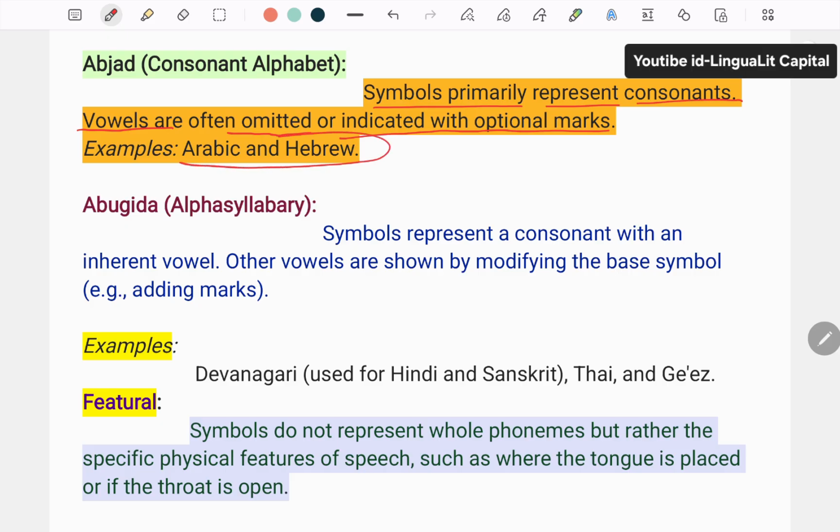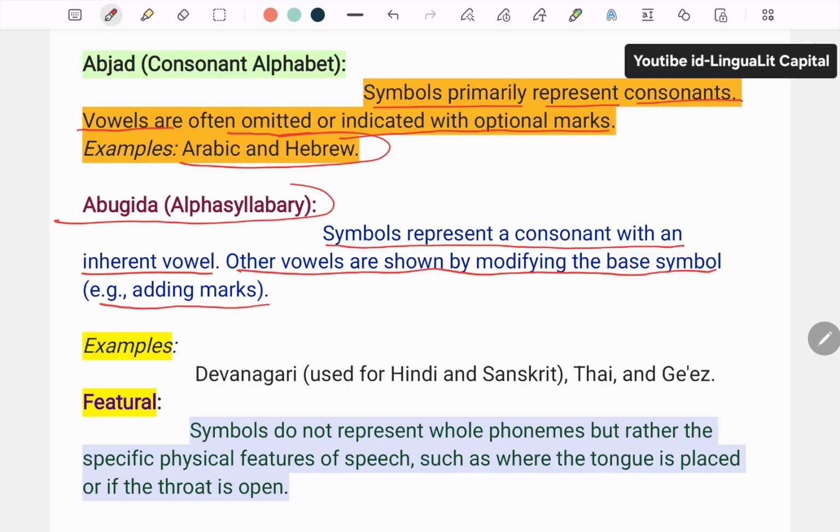We have another type known as the abugida, also known as the alpha-syllabary. Abugida means symbols that represent a consonant with an inherent vowel. Other vowels are shown by modifying the base symbol, for example by adding marks, like Devanagari used for Hindi and Sanskrit, Thai and Ge'ez.